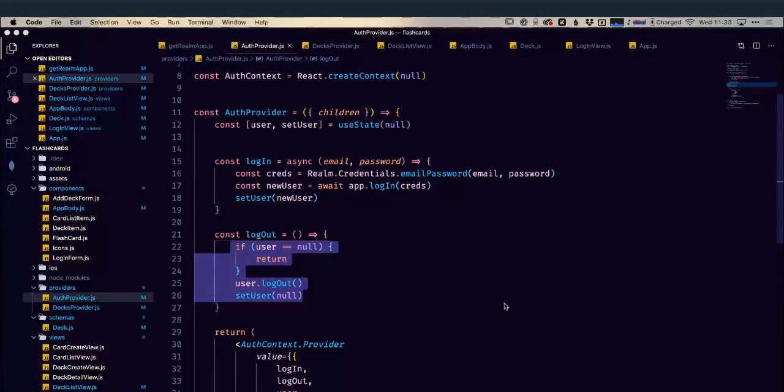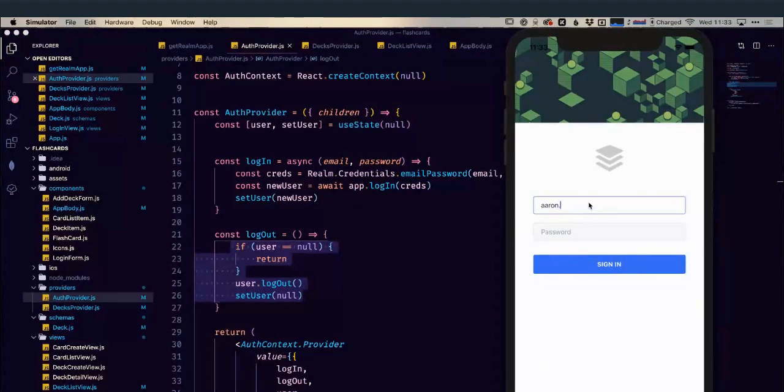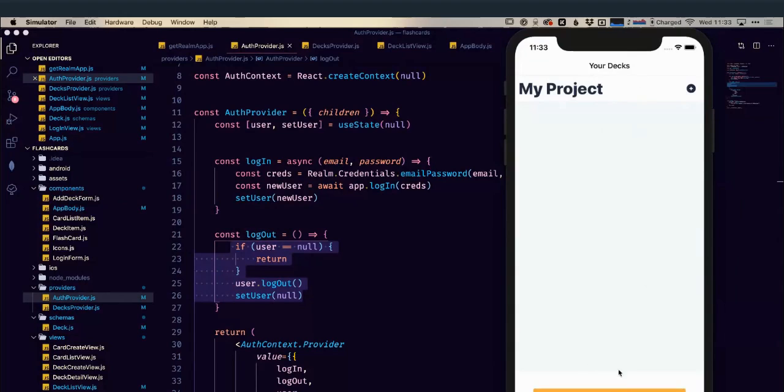So now that I can log in and log out, let's just log myself back in again here. There we go. I think I got my password wrong. Yep, I did. Okay, so I'm logged in. I can log out. I still can't add anything. So I'm getting errors down here.